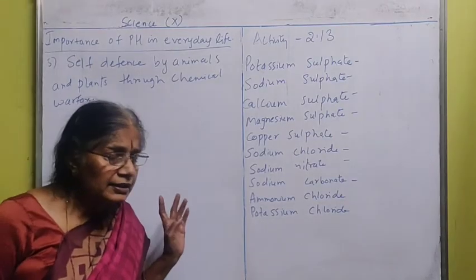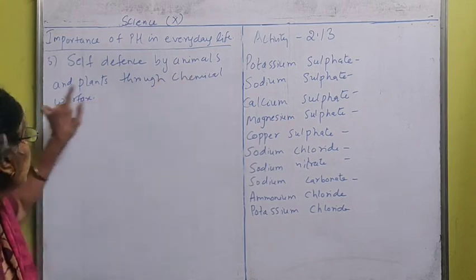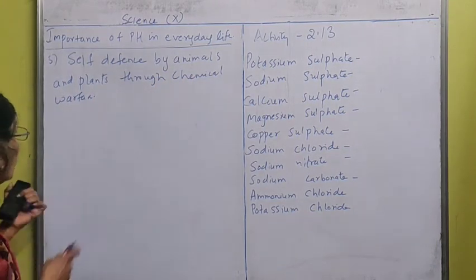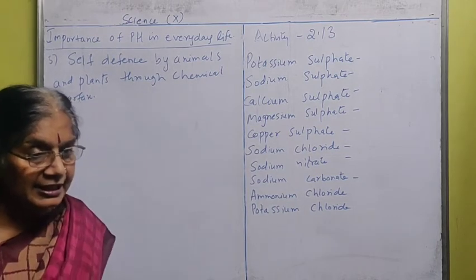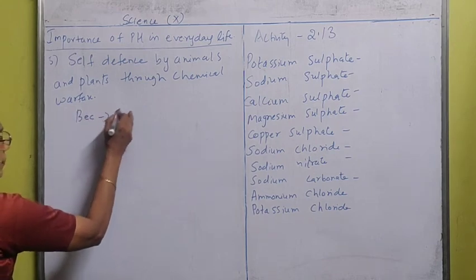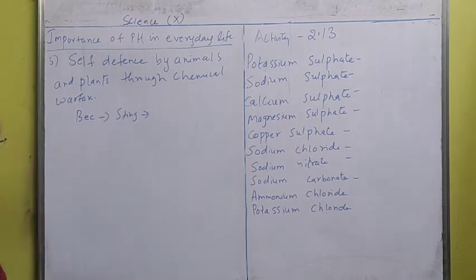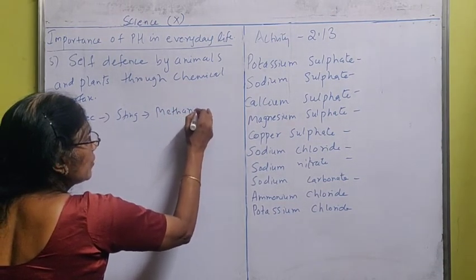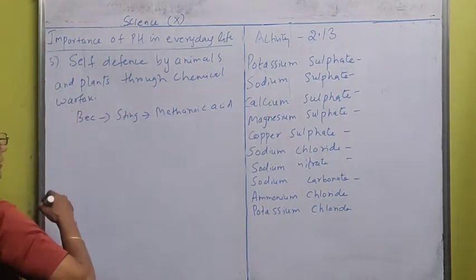Now let us see the last point given for pH value: self-defense by animals and plants through chemical warfare. Okay, what does chemical warfare mean? Certain animals are there, for example, the bee. When the bee stings, it releases an acid called methanoic acid, which mixes in our blood.